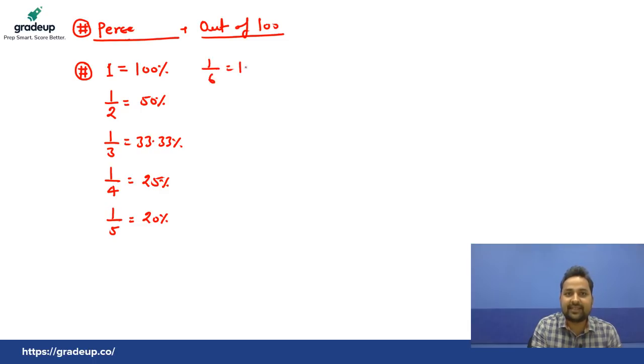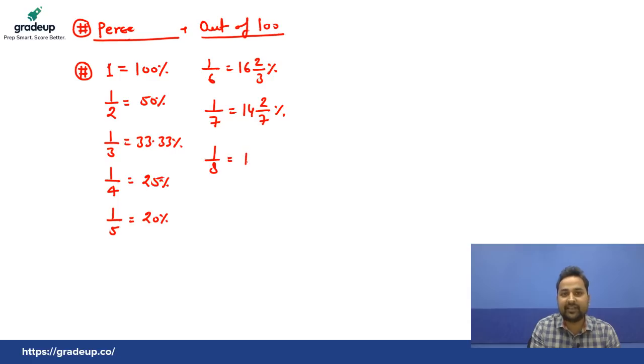1 by 6, that is 16 whole 2 by 3%. These are basic things you must know. 1 by 7, that is 14 whole 2 by 7% or 14.28%. 1 by 8, that is 12.5%. Some basic things we are discussing first.